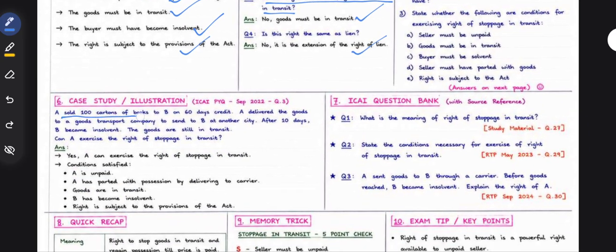A sold 100 cartons of books to B on 60 days credit. A delivered the goods to a transport company to send to B in another city. After 10 days, B became insolvent. The goods are still in transit. Can A exercise the right of stoppage in transit? Yes, A can exercise. Conditions: A is unpaid. He has parted with the possession. Goods are in transit. B has become insolvent. Right is subject to the provisions of the Act.